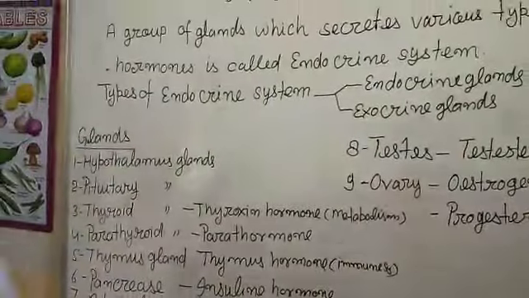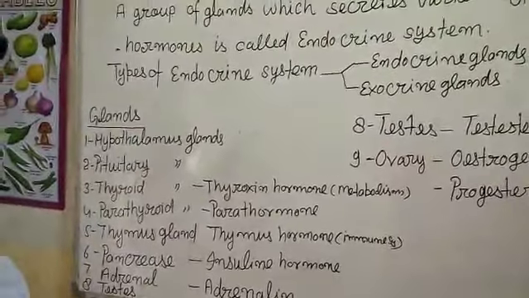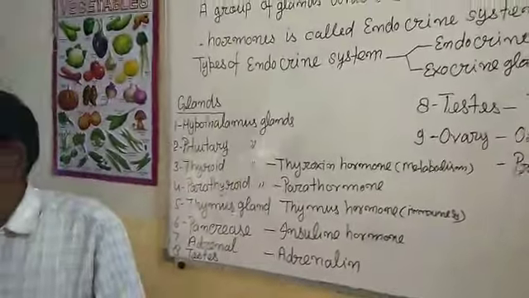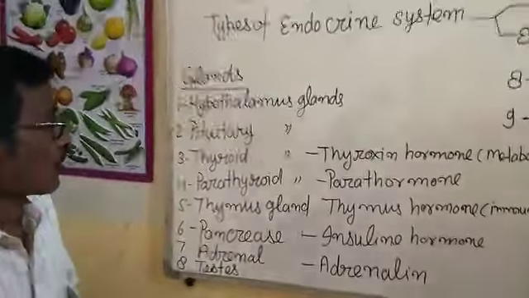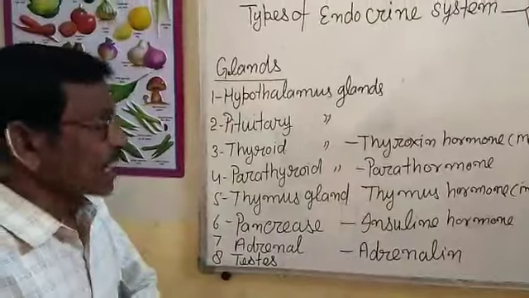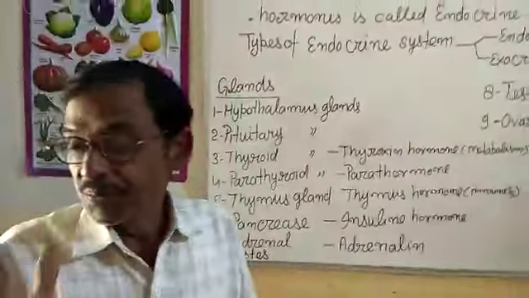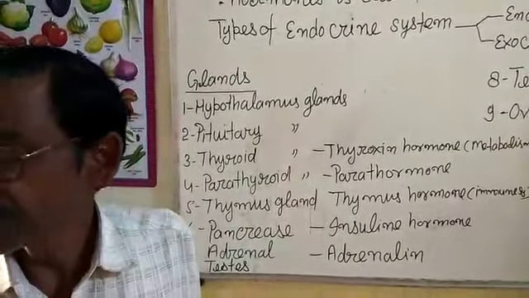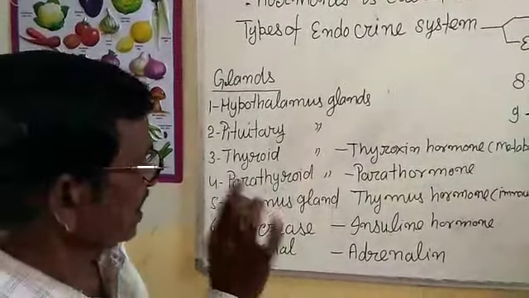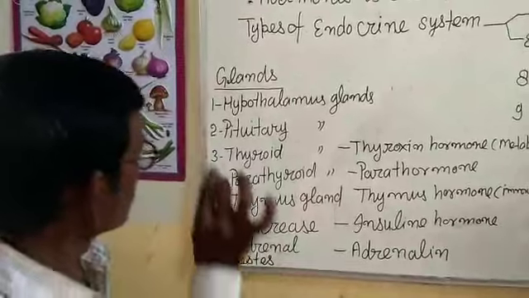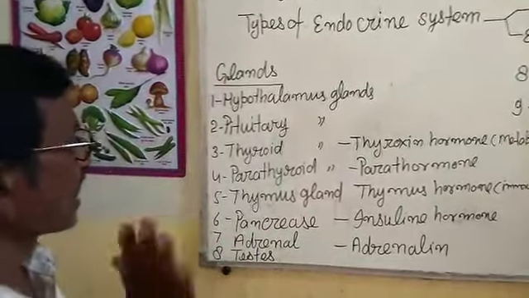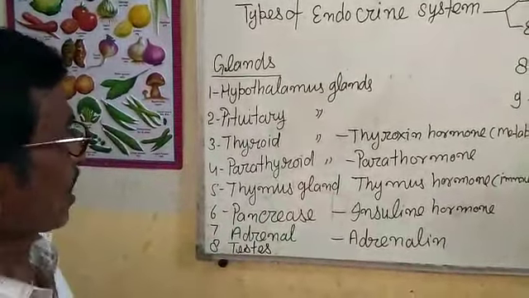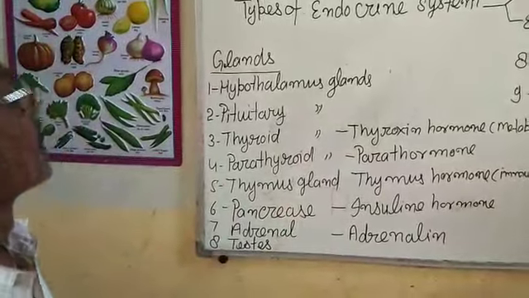There are 10 types of glands found in our body from head to abdomen. One gland is the pineal gland, which is found in vestigial form. There is no function of the pineal gland in our body. So we will discuss 9 glands, their situation and function.